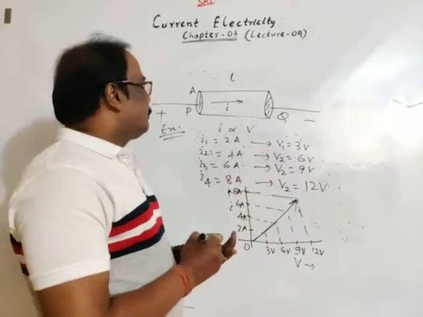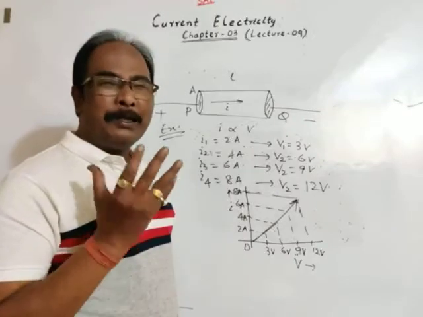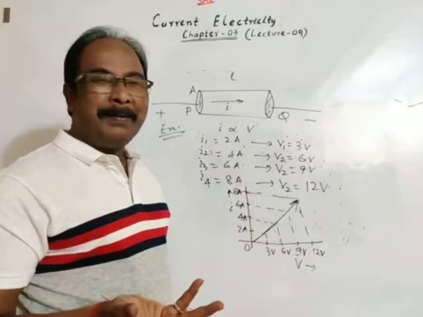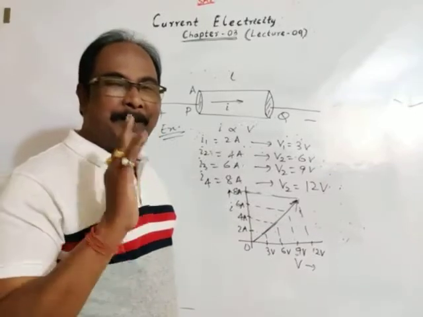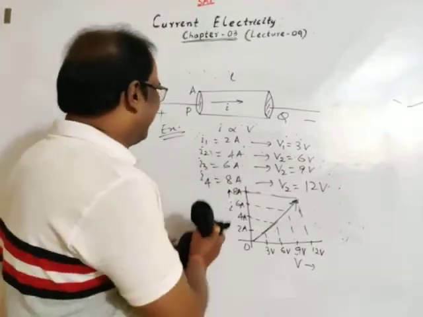Okay. So this is a fundamental discussion on Ohm's law. What is Ohm's law? Current is directly proportional to potential difference if all physical conditions are taken to be constant.